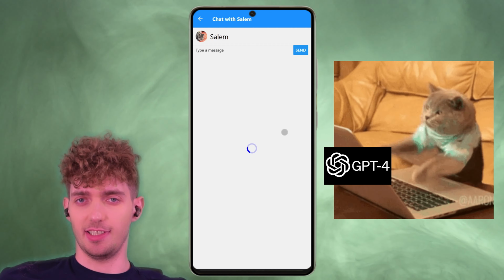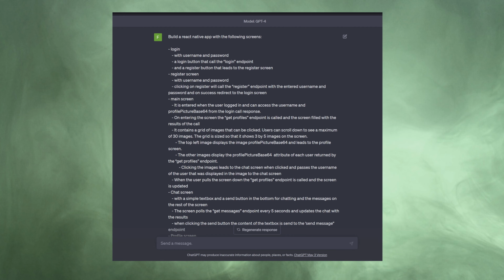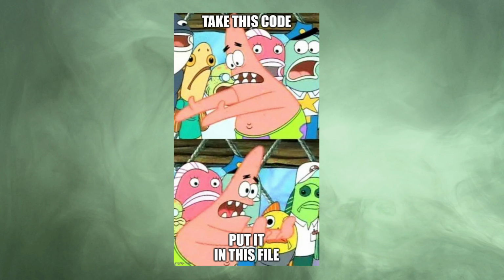There's so many bogus claims about what GPT can do and how it'll make humanity obsolete. So I made CatGPT, a fully functional cat dating app, and I'll show you how it went. I started by asking GPT-4, "You want to develop an app?" and it immediately started spitting out code and told me what to do with it.